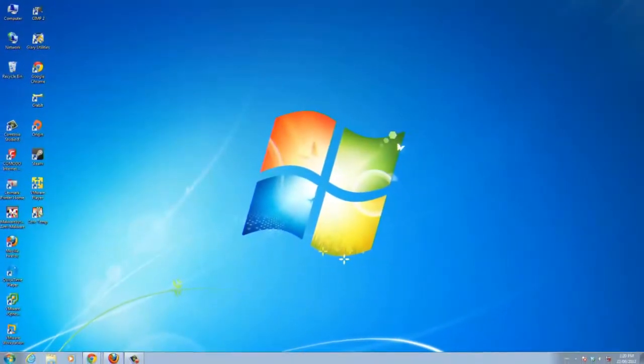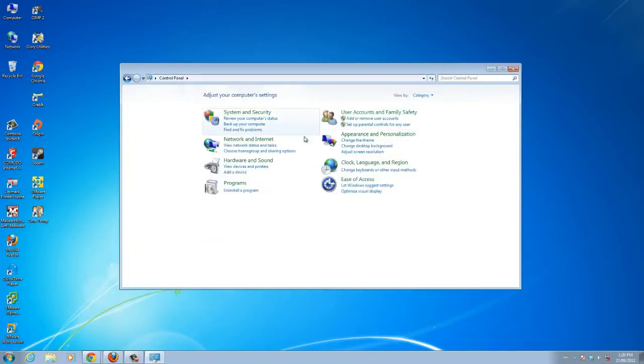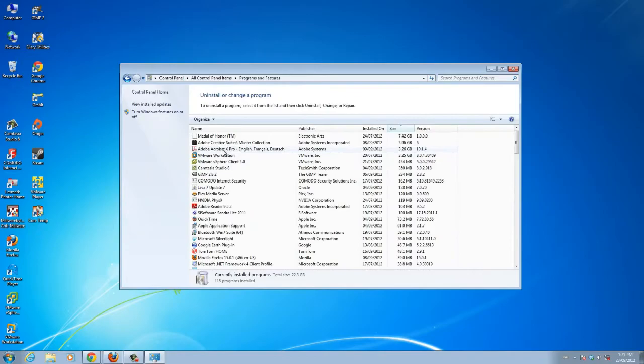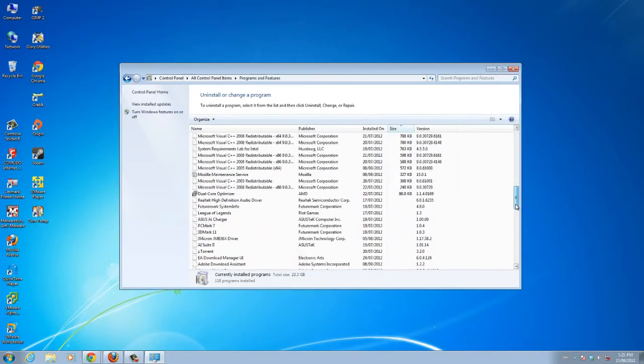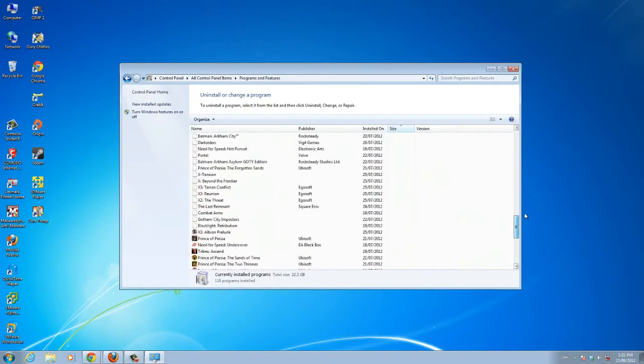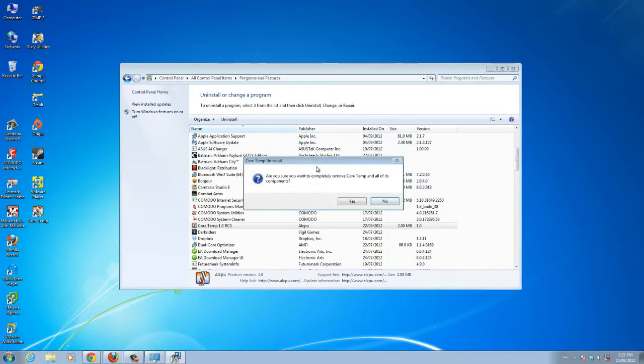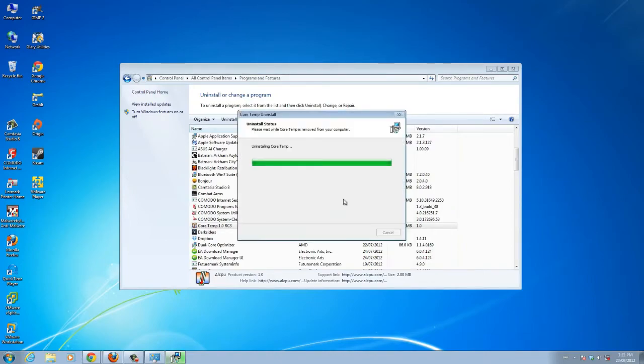To uninstall a program, first go to Control Panel. Under the Program category, click on Uninstall a program. From the list of installed programs, click on the program that you wish to uninstall. Click on the Uninstall or Change option above the list. The selected program will uninstall from the computer along with its components.